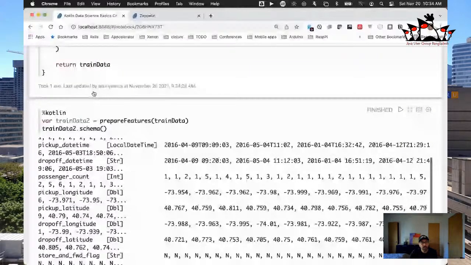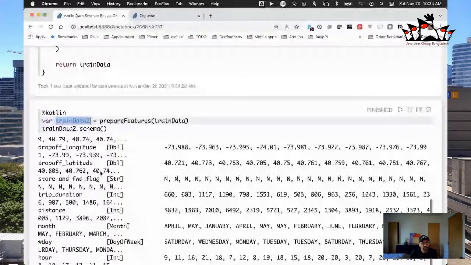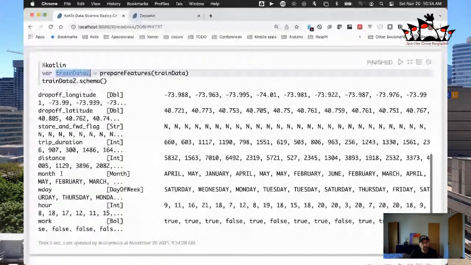Our new training data, which we call training data 2. Okay. So now if I scroll down here a bit, let me move this up. It's a bit difficult to do on a big screen, but you can see now that we have this distance column added in here. And you can see that this trip was 5,832 meters. This trip was 2,319 meters, et cetera, right?